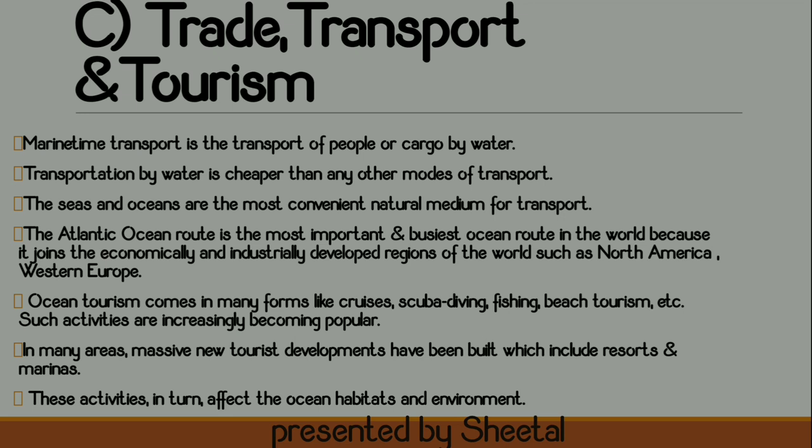If we consider coastal areas, tourism activities like cruises, scuba diving, and beach tourism are becoming popular because of other sports activities carried out at the coastal area.